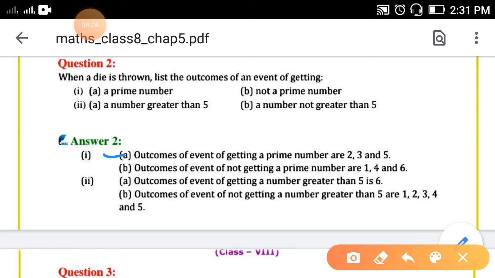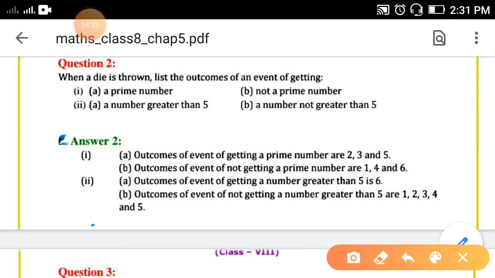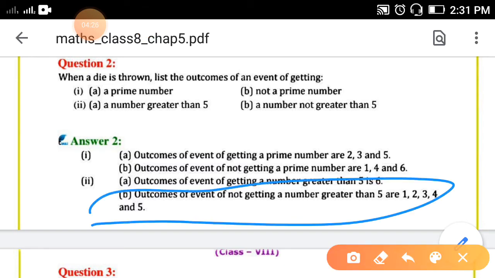You have to list only the outcomes; you need not find out the probability. Not a prime number: the remaining 1, 4 and 6. Number greater than 6: no number is there. A number not greater than 5: then 5 numbers, that is 1, 2, 3, 4, 5.